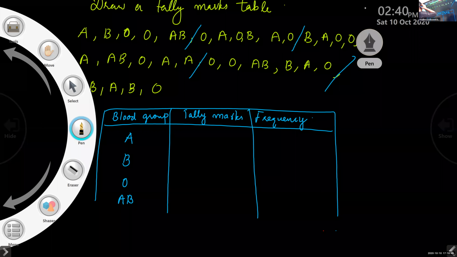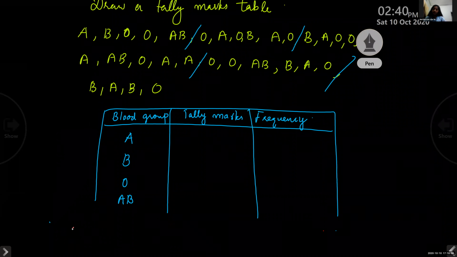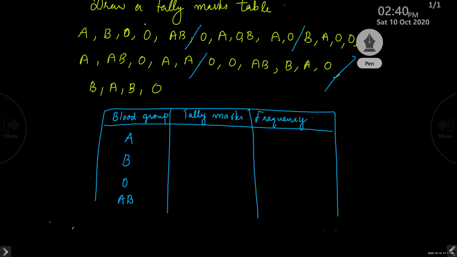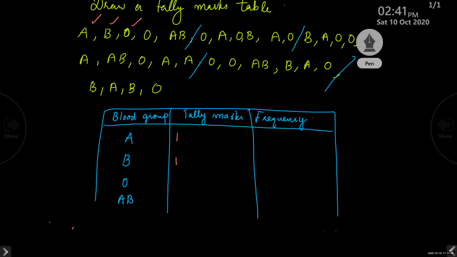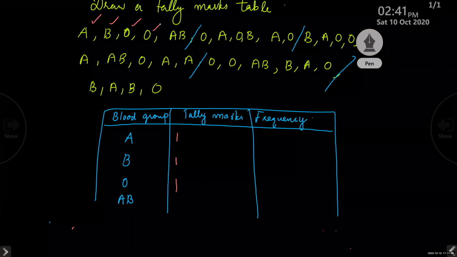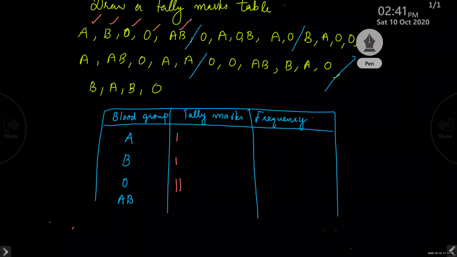Children, can you hear me? Can you hear me, children? Yes, ma'am. Okay, okay. Then you are doing like this. Just put a tick over there. That first one is A. So 1 like this. Don't look at the board.